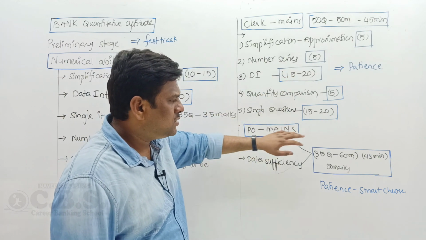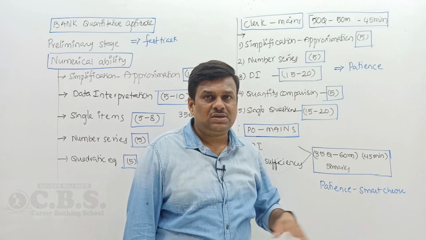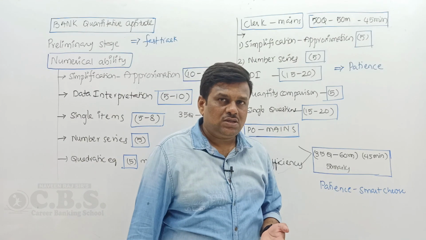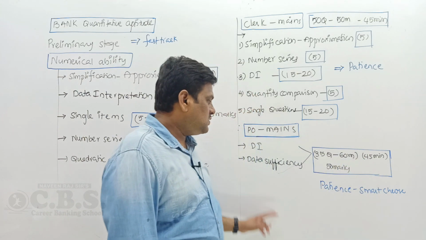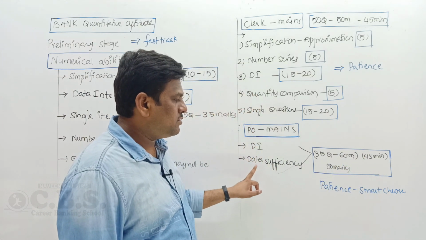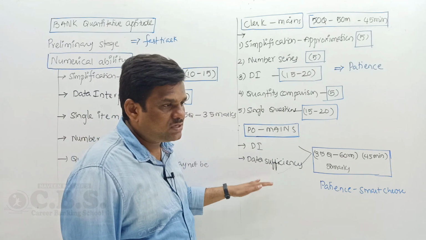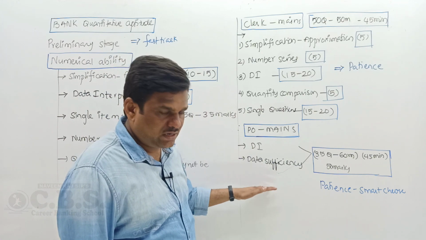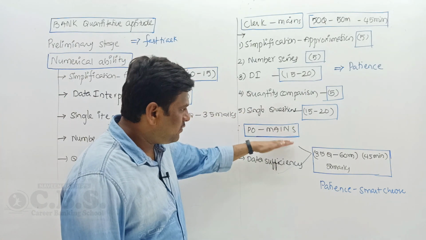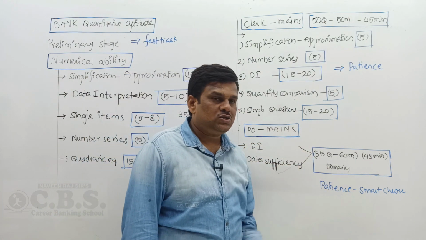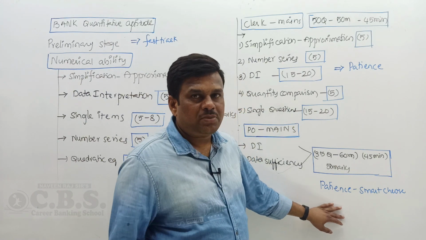And PO mains exams have only 35 questions and 60 marks. Some questions may carry 2 marks in PO, and the time is around 45 minutes. In these sections we have only 2 categories, data interpretation and data sufficiency. 60% of questions are moderate to difficult, mostly difficult, and 40% are moderate questions. So in PO you need much patience and must smartly choose which question is easy and which is tough. That depends on your preparation only.